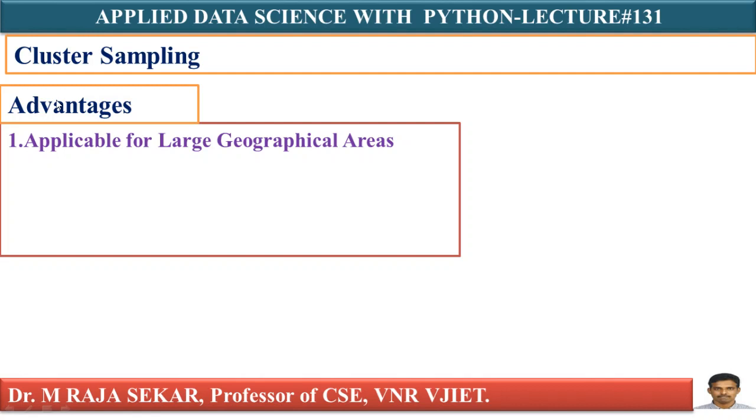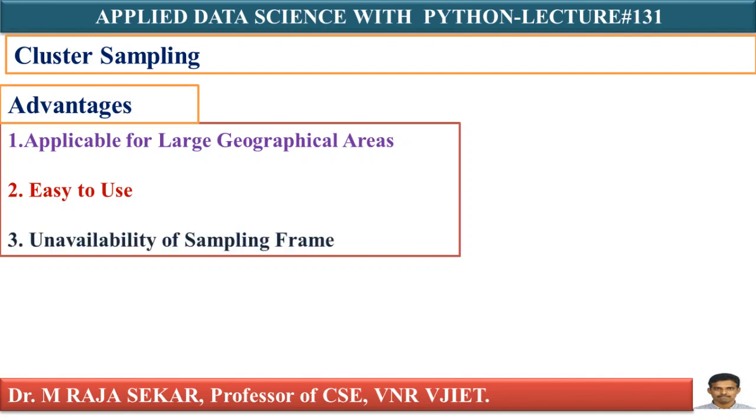If a population is spread over large areas, you can apply this cluster sampling technique. This method is easy to use from a practical viewpoint. Unavailability of a sampling frame prohibits using other random sampling methods.